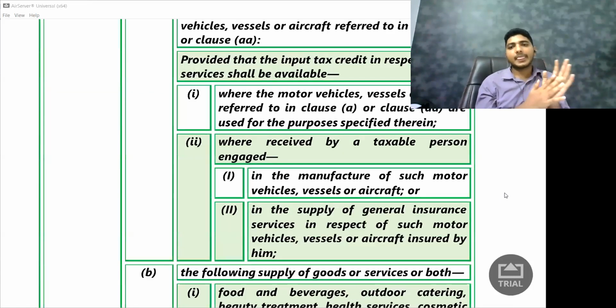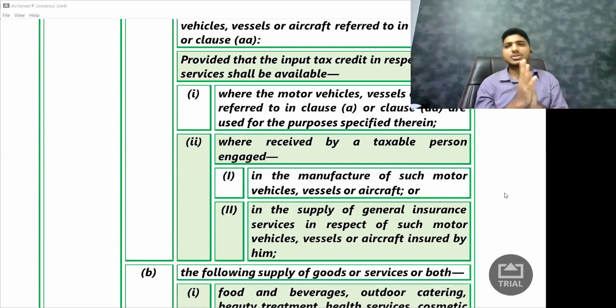Next, were received by a taxable person engaged in the manufacture of such motor vehicles. Okay, now let us say I am a manufacturer of motor vehicles and I have taken insurance on all the vehicles which are manufactured. The law says I will get the credit. Again, at the end of the day, I'm further supplying it, so I should be eligible for the credit, no doubt about it. And even for the insurance company, if they're doing reinsurance, they'll get the credit.